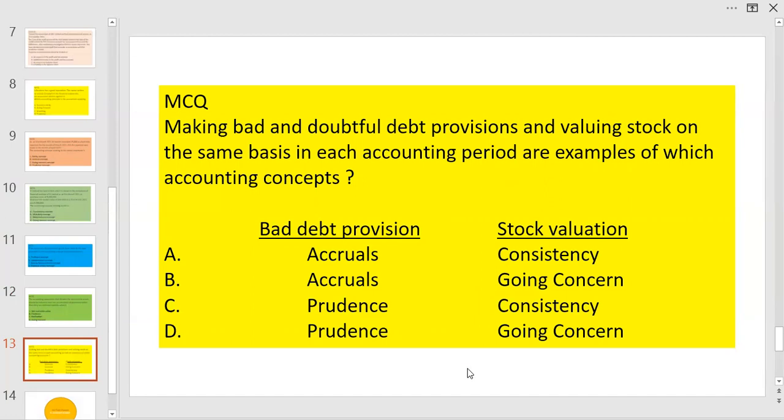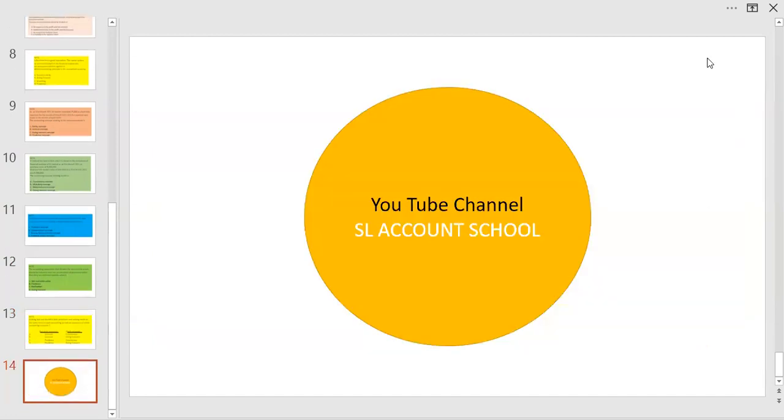Dear students, there are many other accounting concepts which will come in separate videos, and we request the students to do more and more exercises like this to make it more clear.